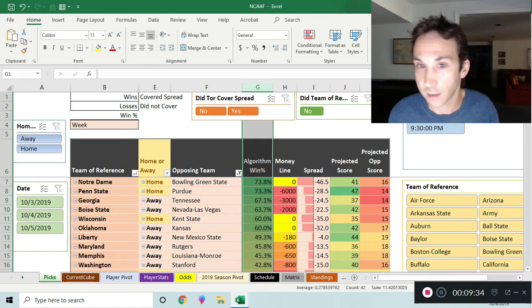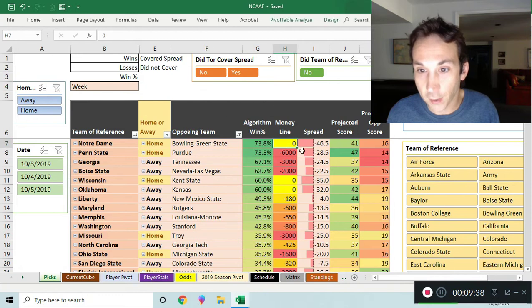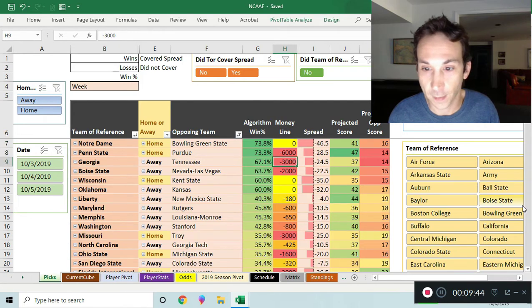Let's take a look. Well, you can't bet Notre Dame because there's no money line because they're a huge favorite with a 46-point spread. So forget about that. Forget about this. Forget about this. Forget about this. Forget about this. Forget about that. Okay, here we go.